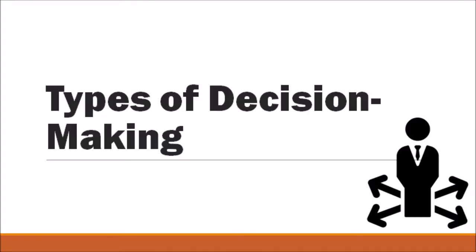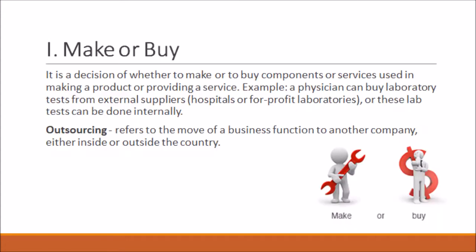Now we're going to present to you the types of decision making. First off, make or buy. It is a decision of whether to make or to buy components or services used in making a product or providing a service. Examples include a physician can buy laboratory tests from external suppliers such as hospitals or for-profit laboratories, or these laboratory tests can be done internally.